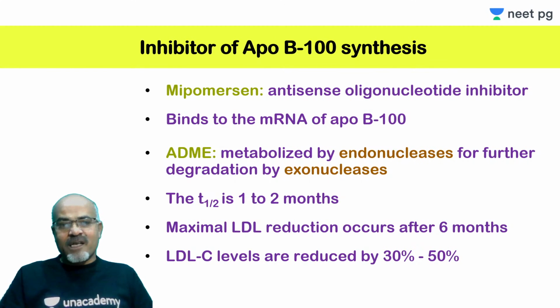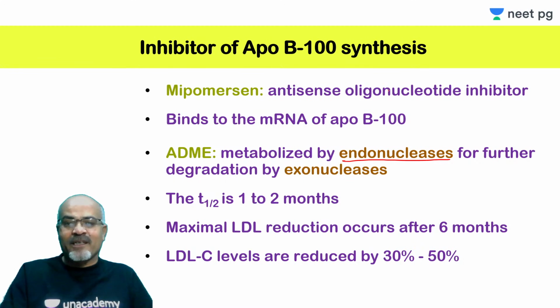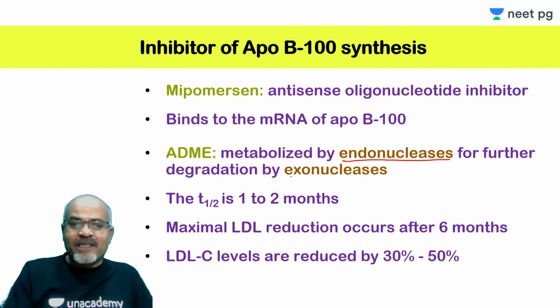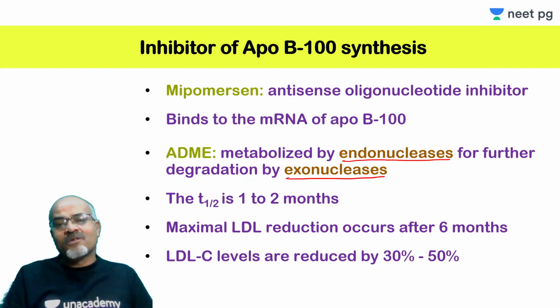And this drug, being an oligonucleotide, is metabolized in the tissue by endonucleases, because it is nucleotide kind of thing. Endonucleases break it into smaller oligonucleotides that are further degraded by exonucleases. These are responsible for metabolism of this antisense oligonucleotide.